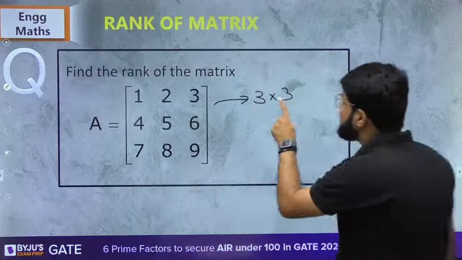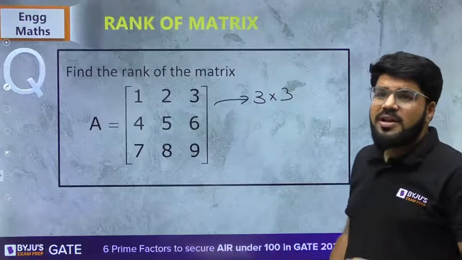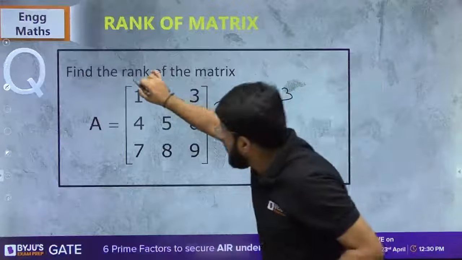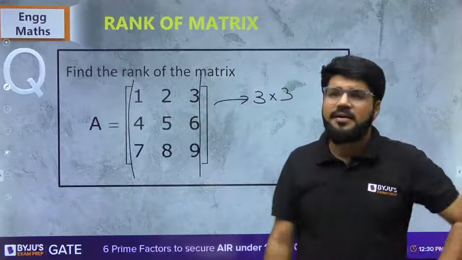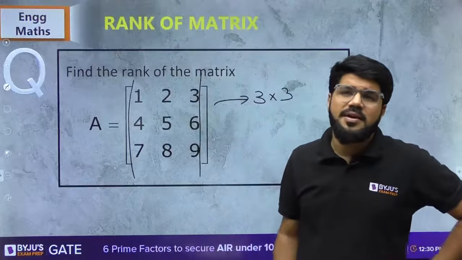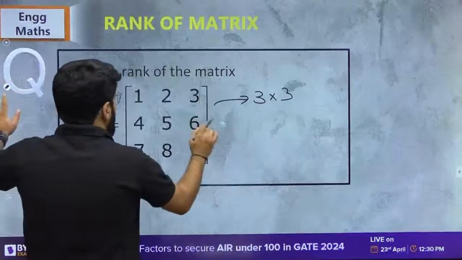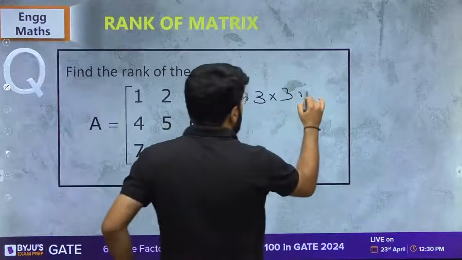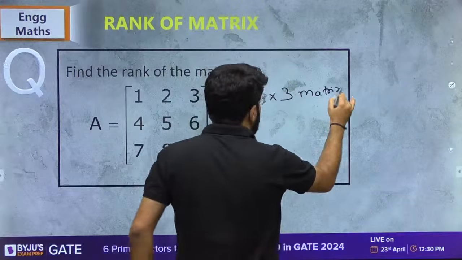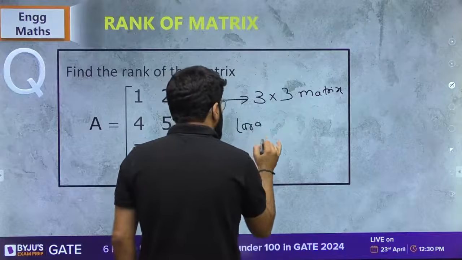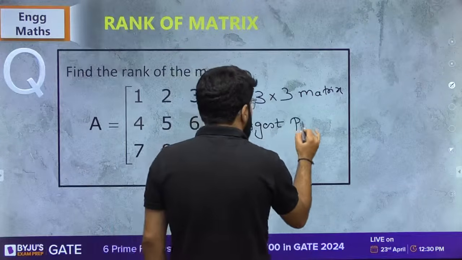Now, because here you have a 3 cross 3 matrix, what is the maximum possible determinant? Take all the numbers and calculate the determinant. Take all the numbers, calculate the determinant, it becomes a minor. So what is the largest possible minor? Okay, it's a 3 cross 3 matrix. My question to you is, what is the largest possible minor?